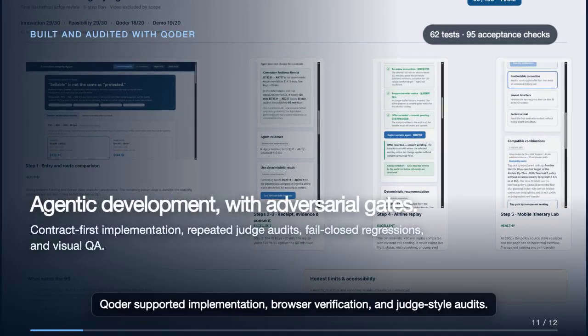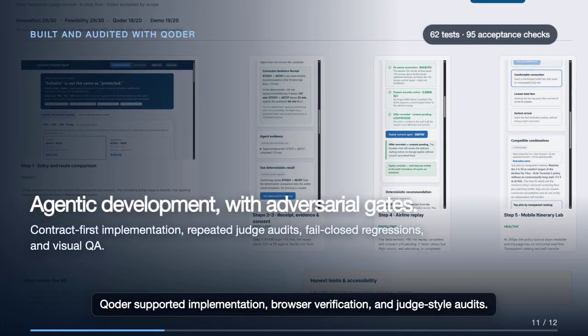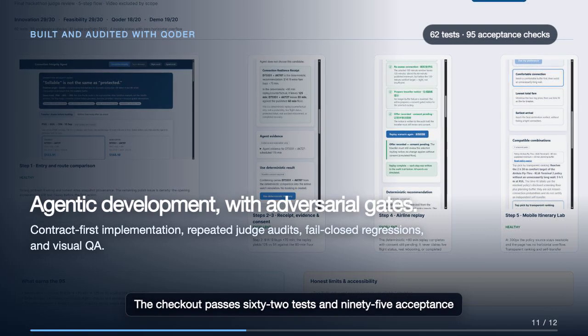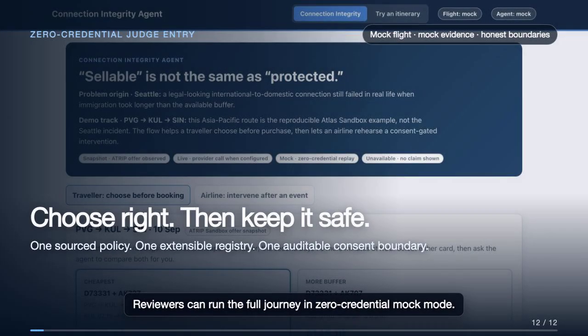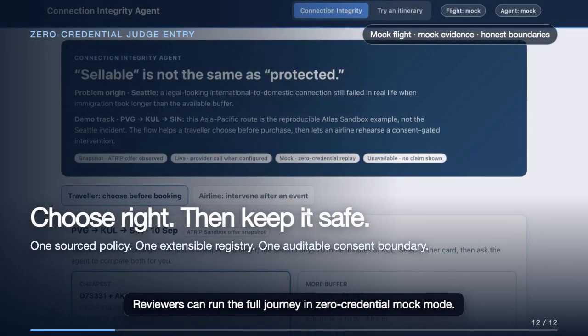Qoder supported implementation, browser verification, and judge-style audits. The checkout passes 62 tests and 95 acceptance checks covering safety, consent, provenance, and policy boundaries. Reviewers can run the full journey in zero-credential mock mode.